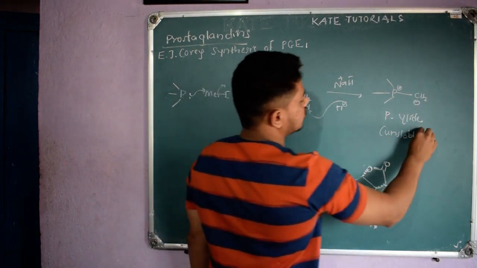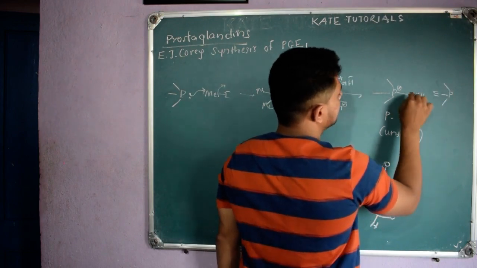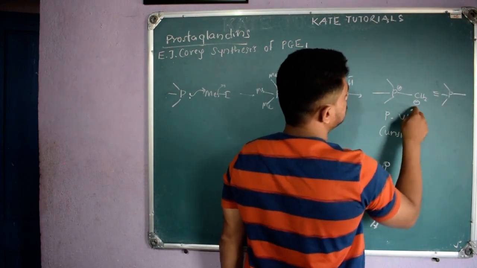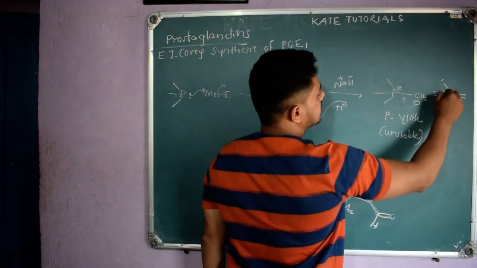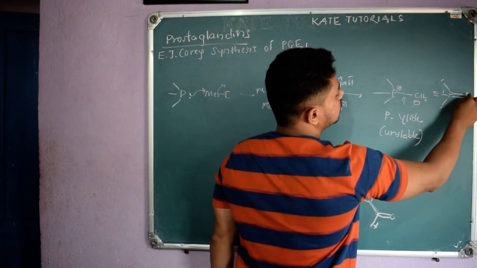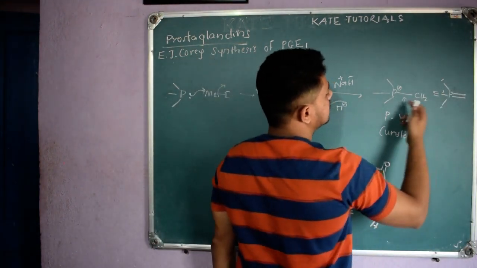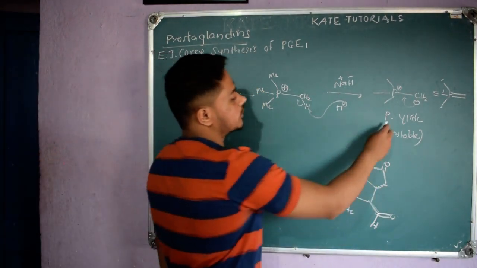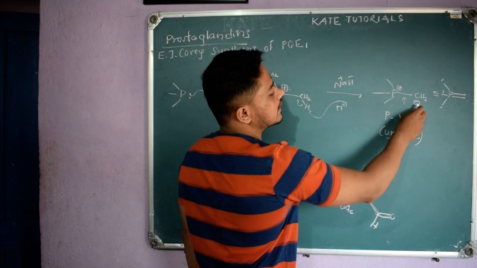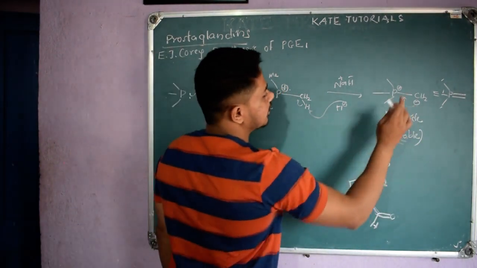This ylide can also be written like this, P CH3 CH3 CH3, with the positive and negative forming a bond. If they form a bond, they will write it like this, right? CH3 CH3 CH3 and here CH2. So instead of writing plus and minus, they will make a bond and show it like that, right? So these are phosphorus ylides and this is unstable because this negative charge is not stabilized, right? So this is an unstable phosphorus ylide.